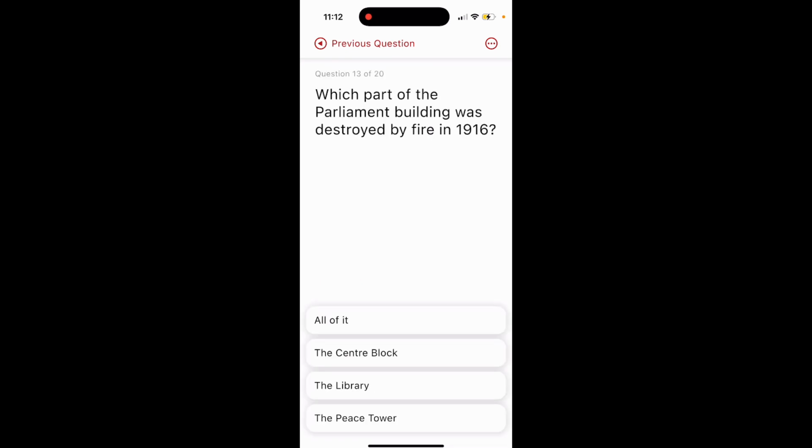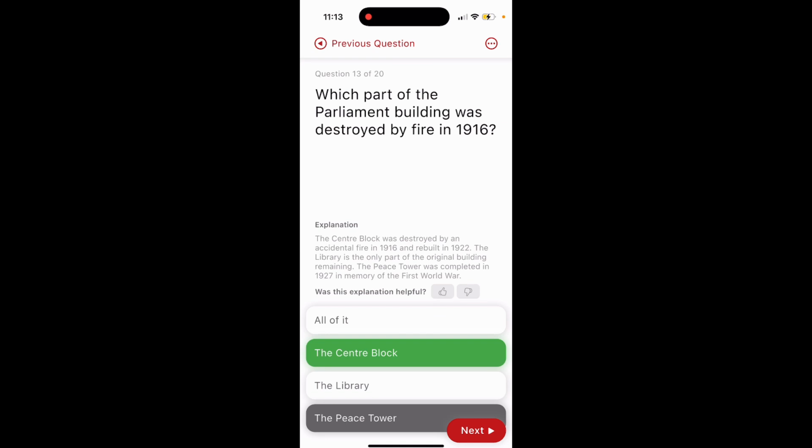Question 13. Which part of the Parliament building was destroyed by fire in 1916? All of it, the Centre Block, the Library, the Peace Tower. The answer is option 2, the Centre Block.